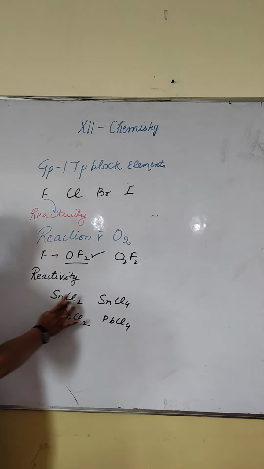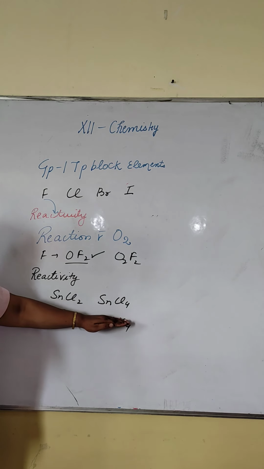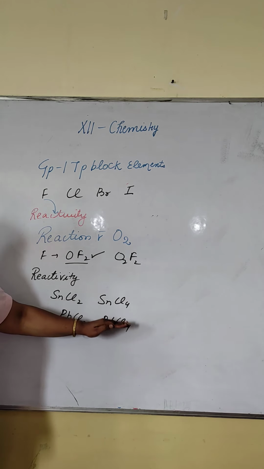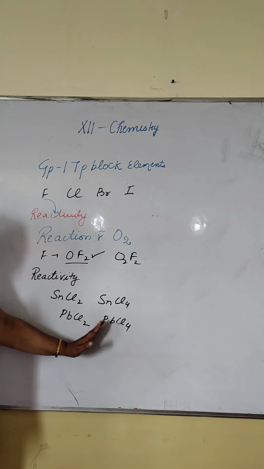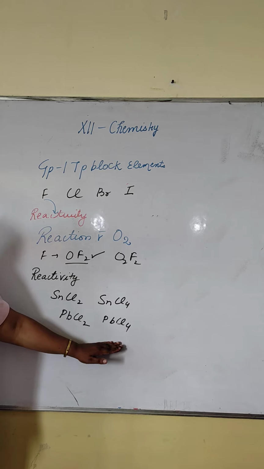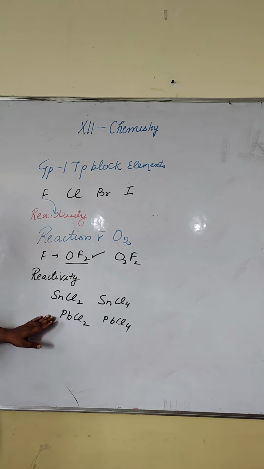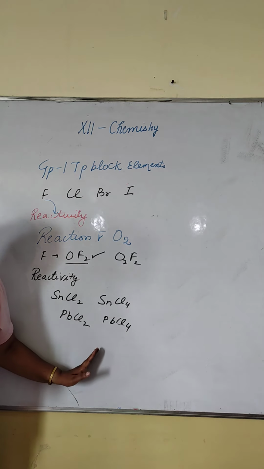Out of these two, which one is more covalent, SnCl2 or SnCl4? Very good. Why so? Due to Fajan's rule, because the more the charge on the cation, the more the covalent character. You remember we have already discussed. So out of PbCl2 and PbCl4, which one is more covalent? PbCl4. And in PbCl2, ionic character is more. On coming down the group, the ionic character of these halides decreases.